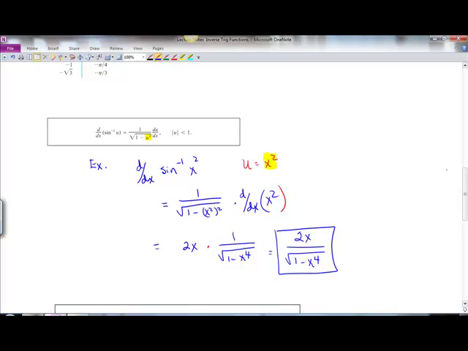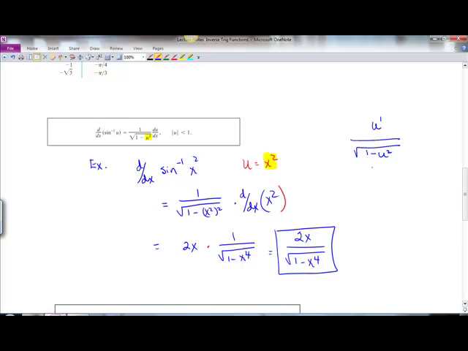Then you're going to get the derivative rules for all of them, and I did just an example for inverse sine. The inverse sine formula is right here: when you're taking inverse sine of u, it's 1 over the square root of 1 minus u squared, times the derivative of u. You might think of the formula as u prime over the square root of 1 minus u squared.